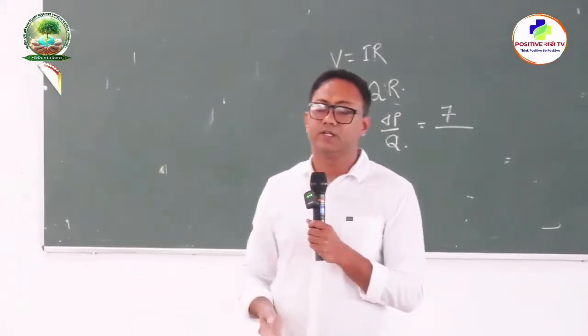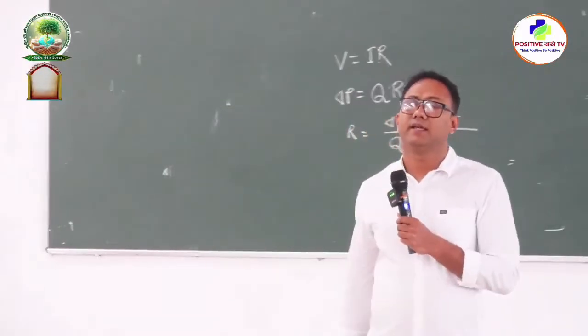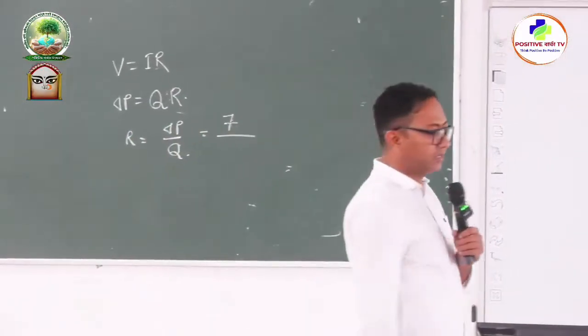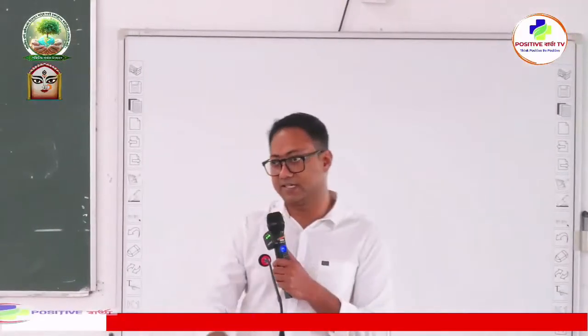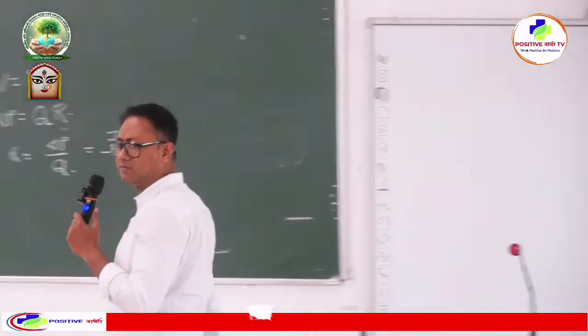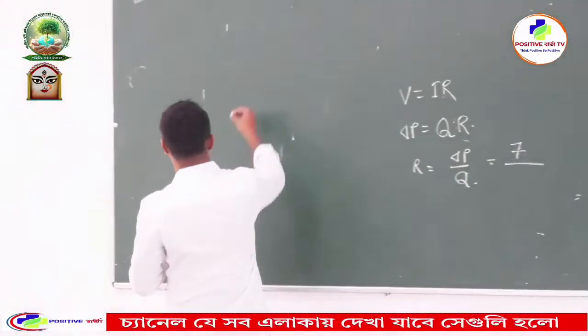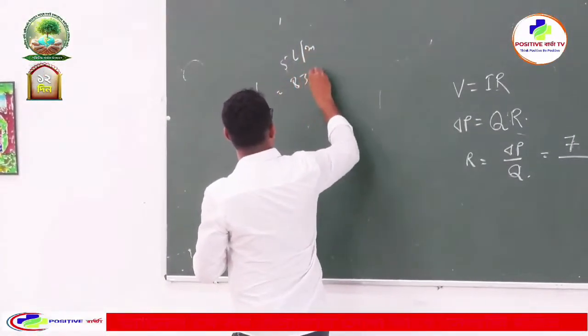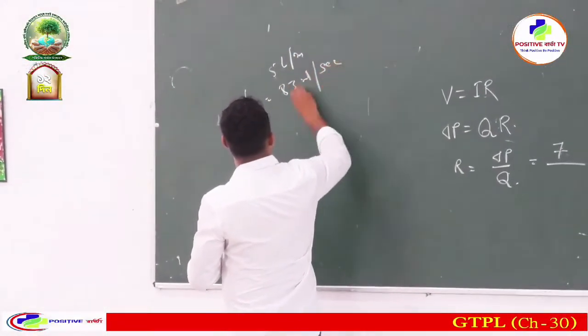If you convert it into ml per second, it will come to around 83 ml per second. Okay, almost 83 ml will be coming out. 5 liter per minute is equal to 83 ml per second.